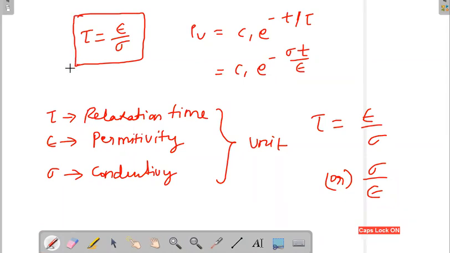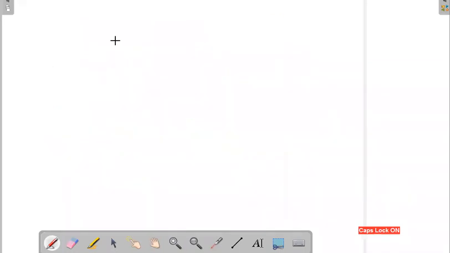Now how to remember this one? See, what is the nature of tau? Tau means relaxation time. Anyway, this is wrong, but I will give you an idea of how to remember this one. Before that, we'll see the first regular things. See, what is the relaxation time telling?